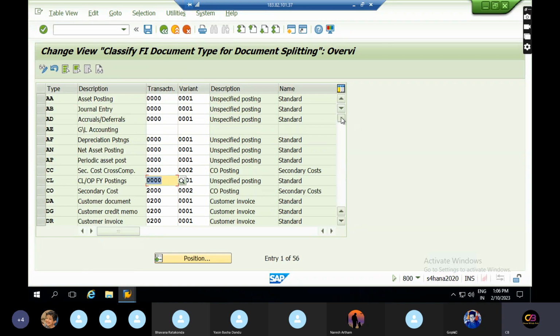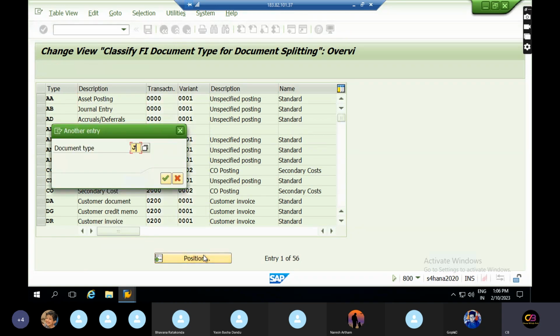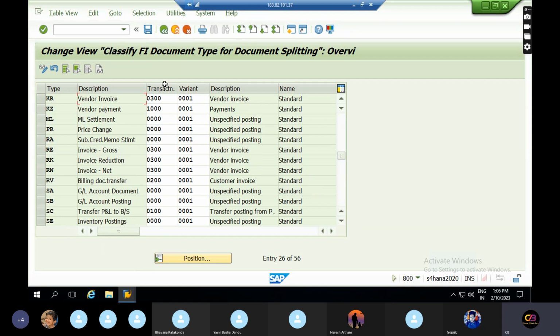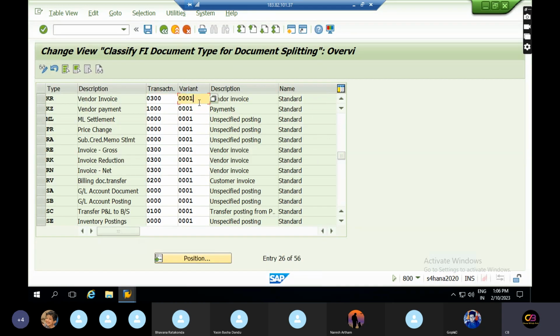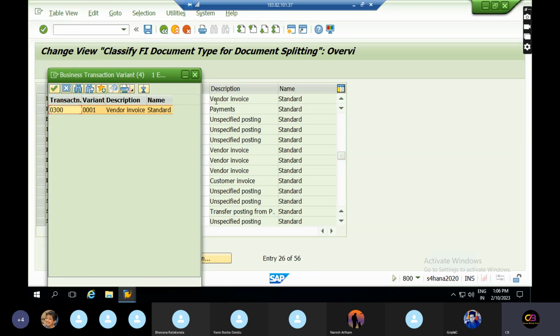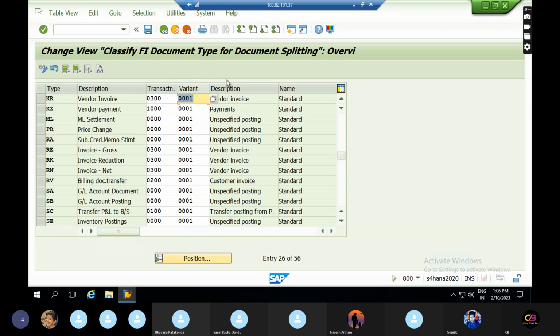Let's check. In asset accounting, if you want to split the KR document, you can take this KR document and double click on it. See what is this 300? Let's check it out. This 300 is a vendor invoice, and the variant is 001. So this is vendor invoice.